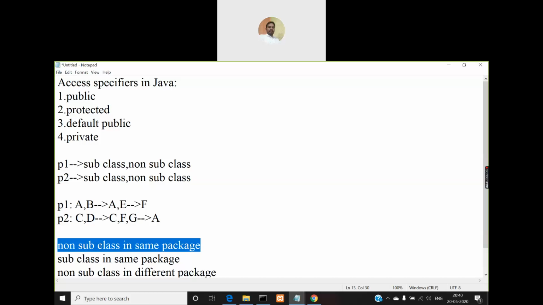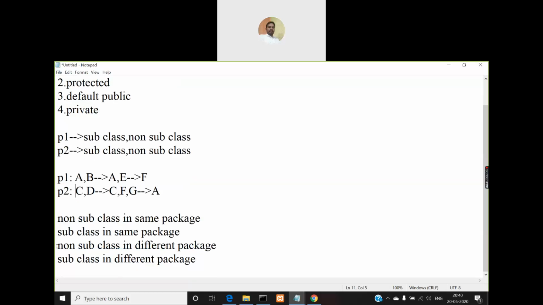So E will become a non subclass in the same package as far as A is concerned. When you take C, will C be a subclass or non-subclass? It is a non-subclass. But is it in the same package? It is in a different package. So it comes under the category non-subclass in different package.